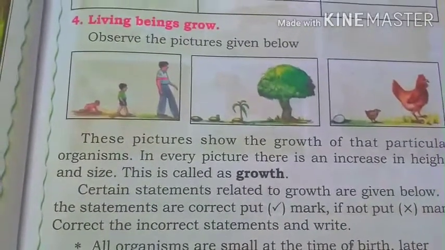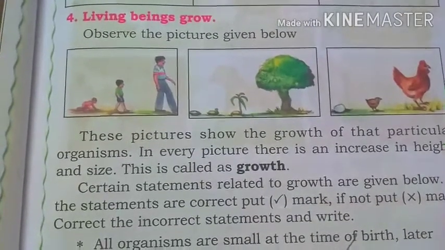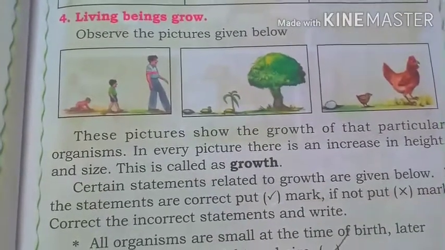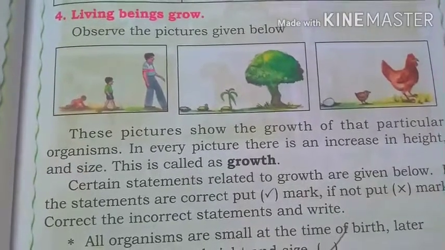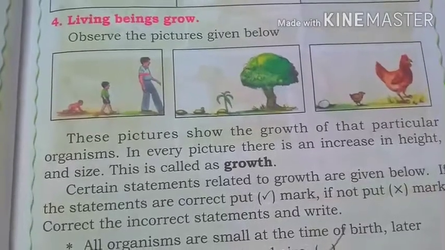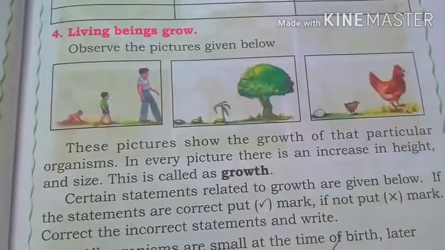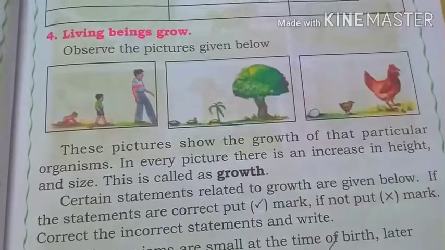Students, observe the pictures given below in your textbook. In the first picture, a baby grows into a kid, and next into an adult.